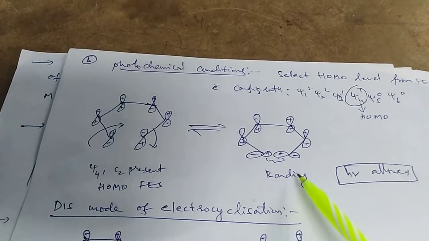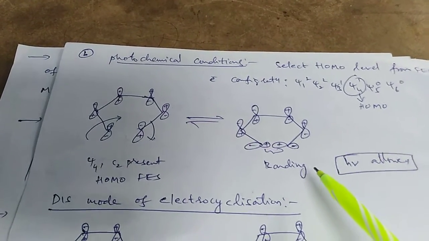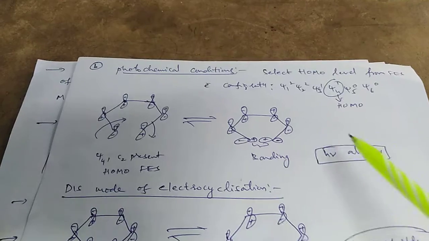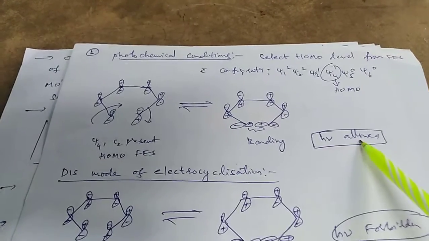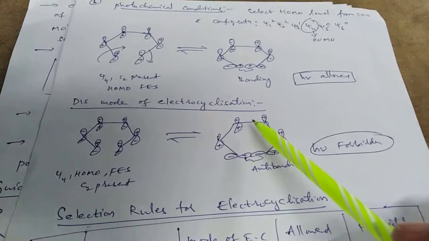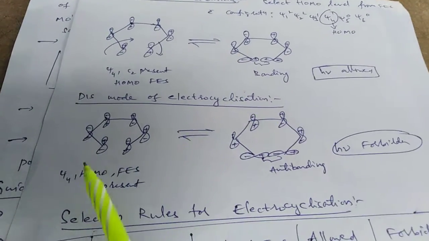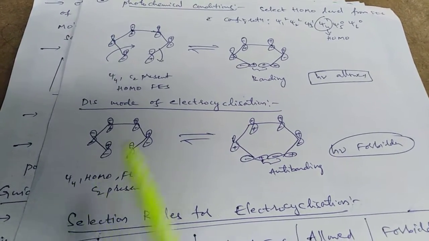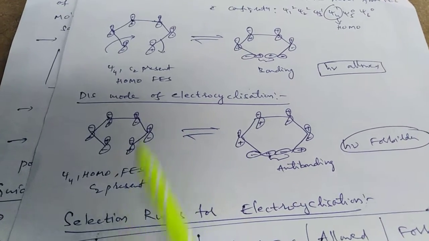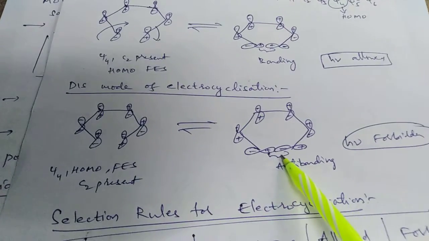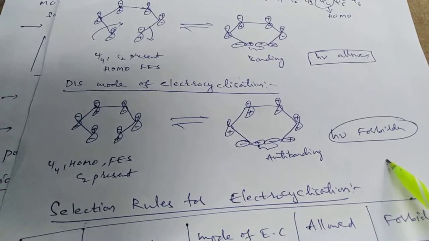Conrotation develops bonding interaction, so the photochemical condition is allowed for conrotation. For the disrotatory mode of electrocyclization, Psi4 is HOMO in the first excited state, C2 is present, anti-bonding interaction is developed. h nu is forbidden.